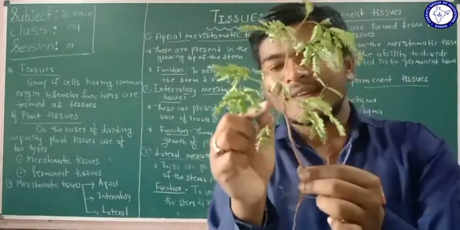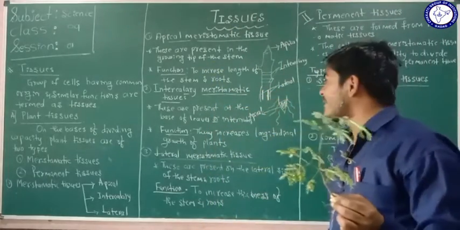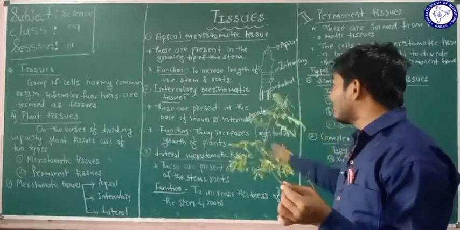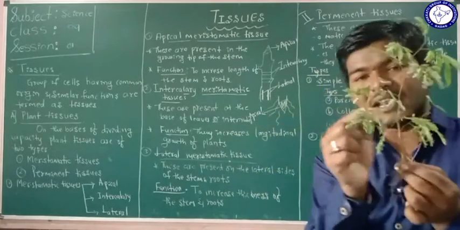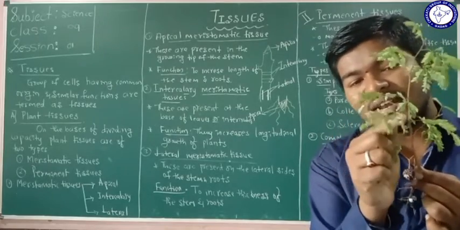So like that, they are present at the internode. That is the second type here. Intercalary meristematic tissues are present at the base of the leaves, and also they are present at the internodes.